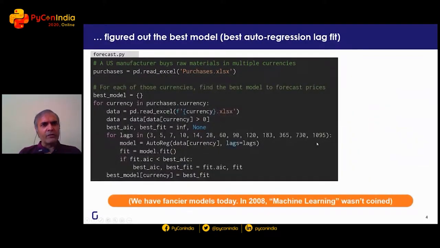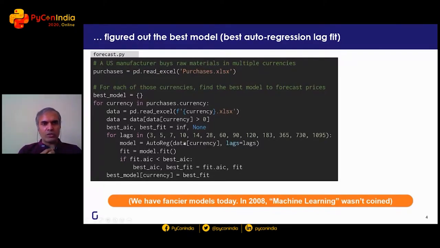Then for each one of those currencies, I tried to figure out what the best model was to forecast the prices. At that time, there weren't that many fancy models. Auto regression was one of the few models that was reasonably reliable. It basically says that I can predict the price of a currency next week by looking at the price of the currency today, yesterday, the day before, etc., and figure out what weightage I should assign to today, yesterday, the day before, and however many days of lag we use.